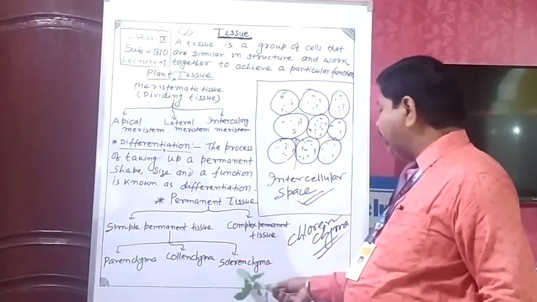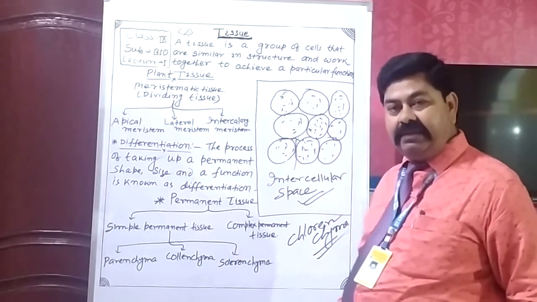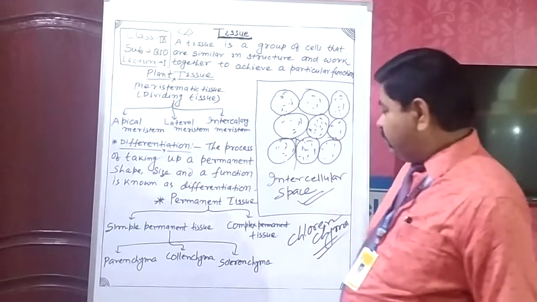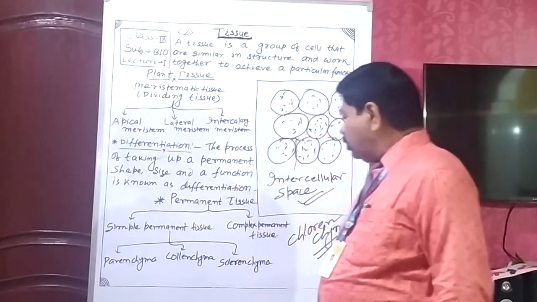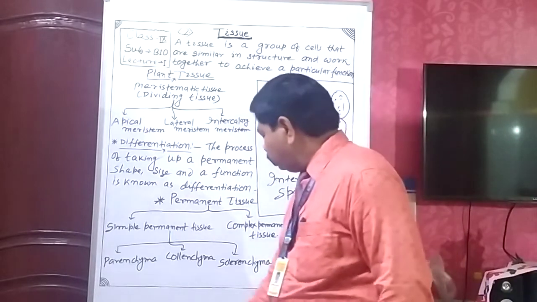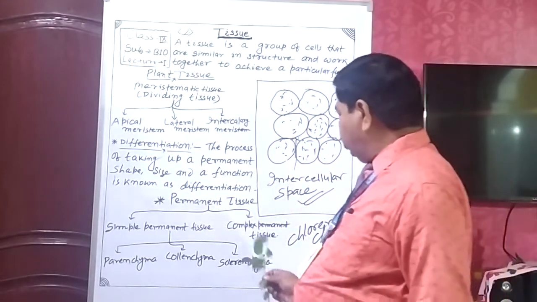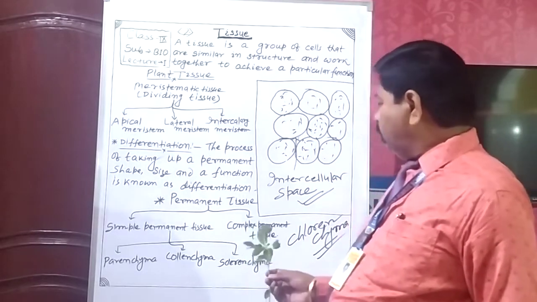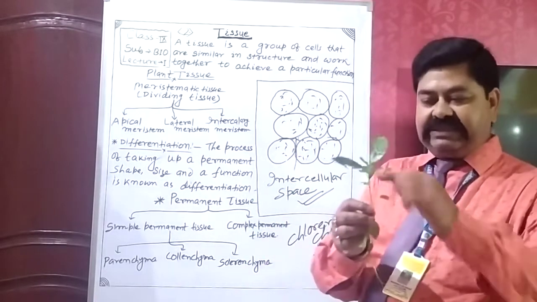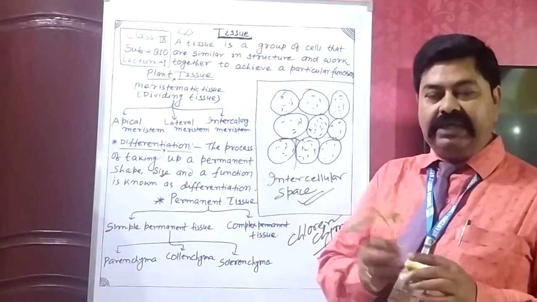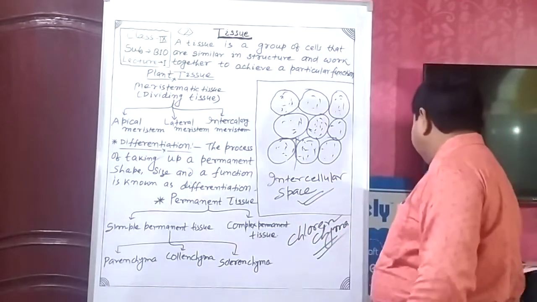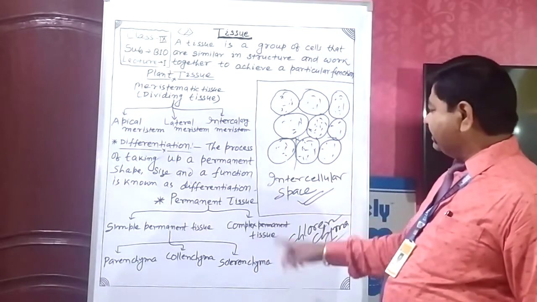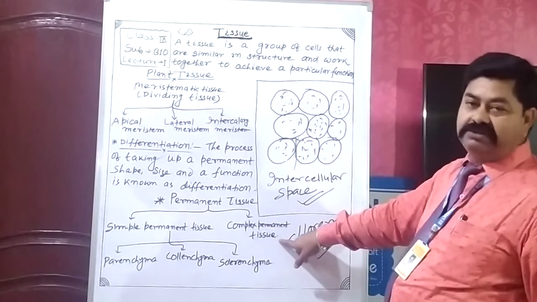Parenchyma, collenchyma, and sclerenchyma will be seen in the lab, when I will show the activity by cutting the structure of the stem and roots.